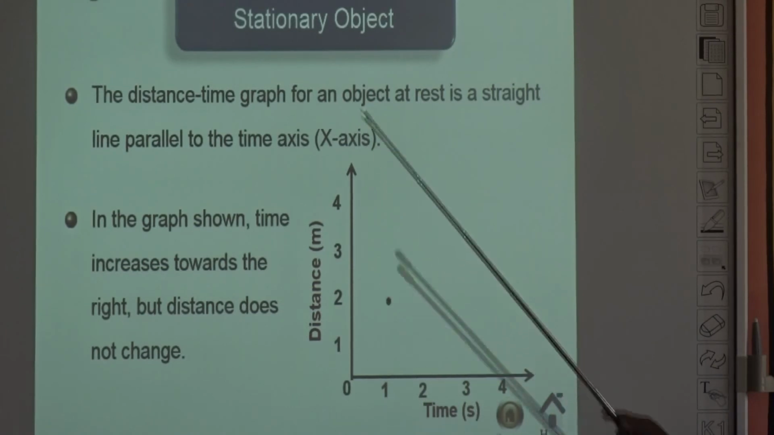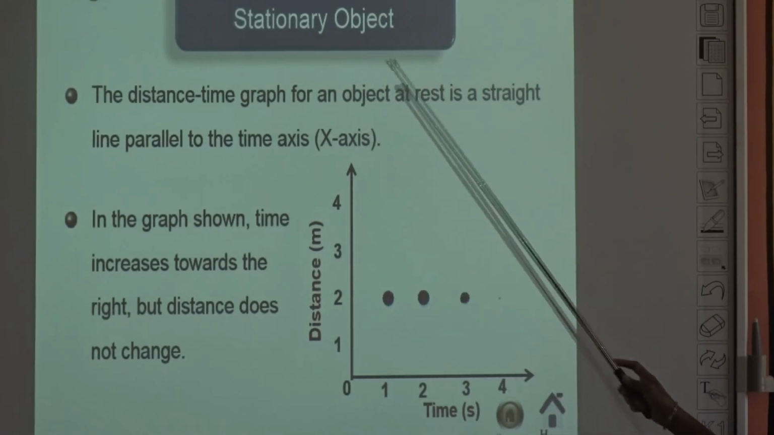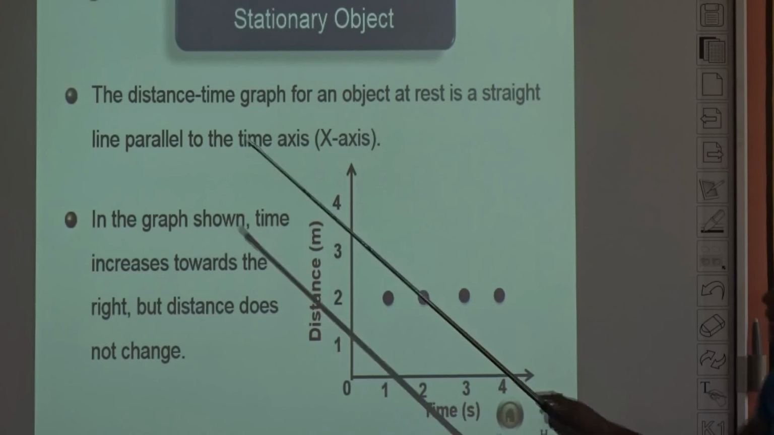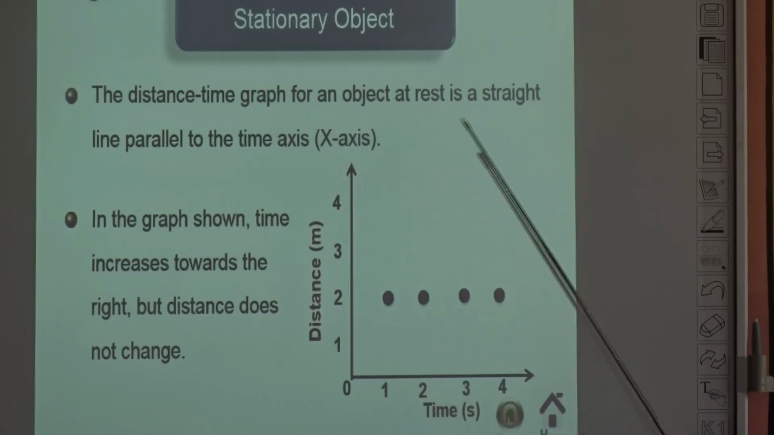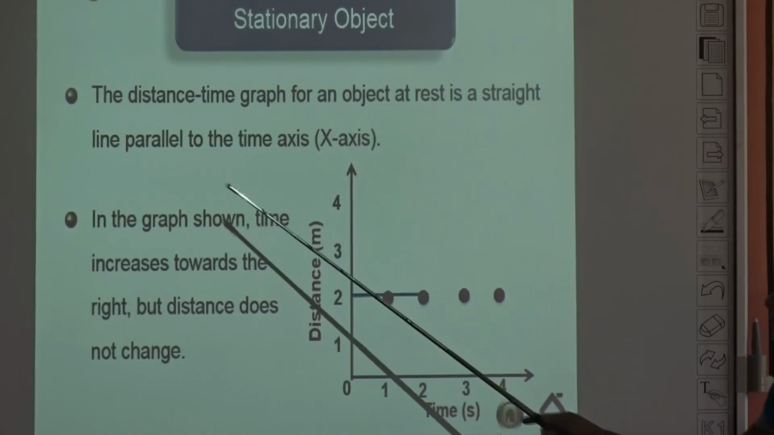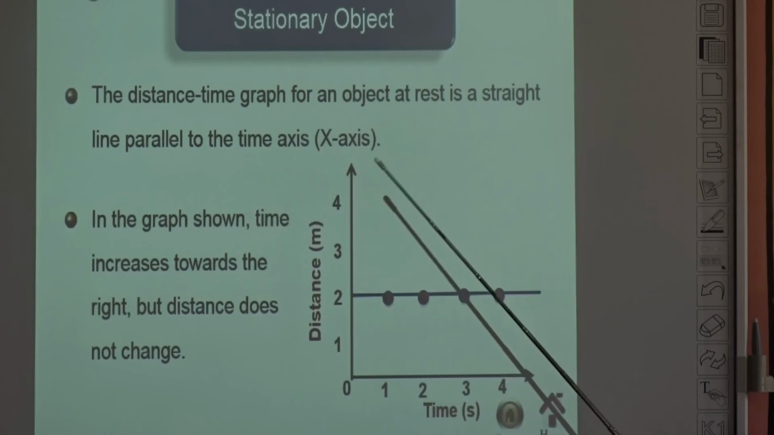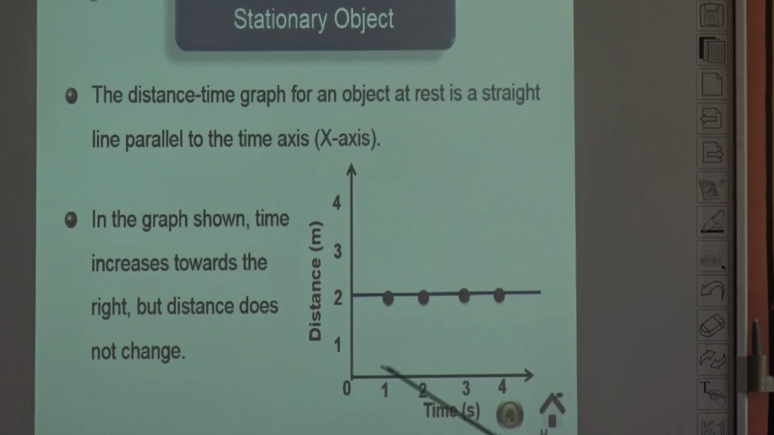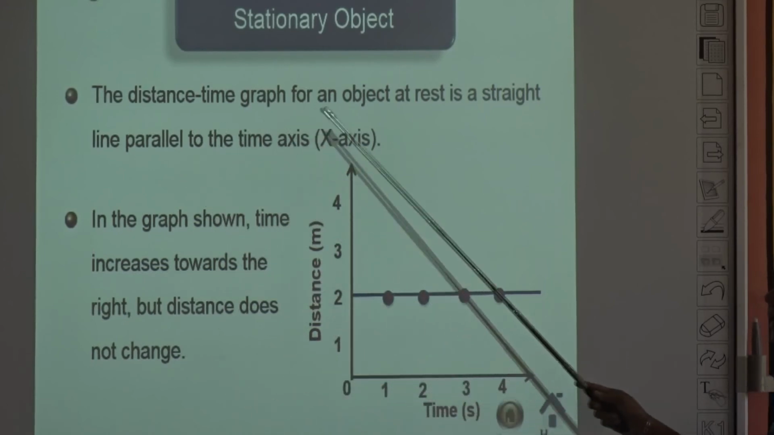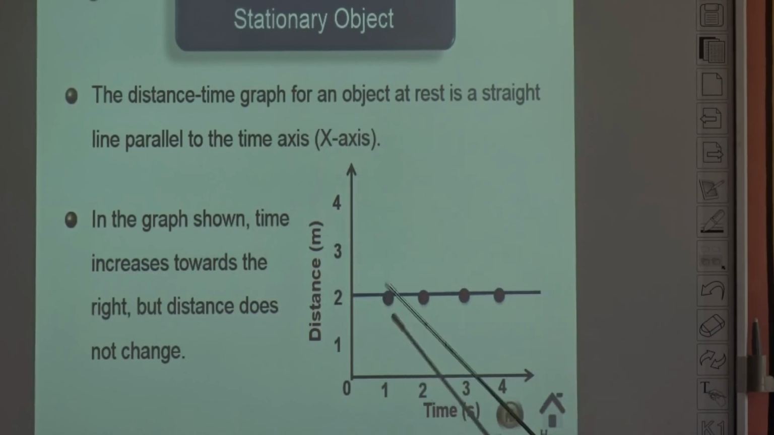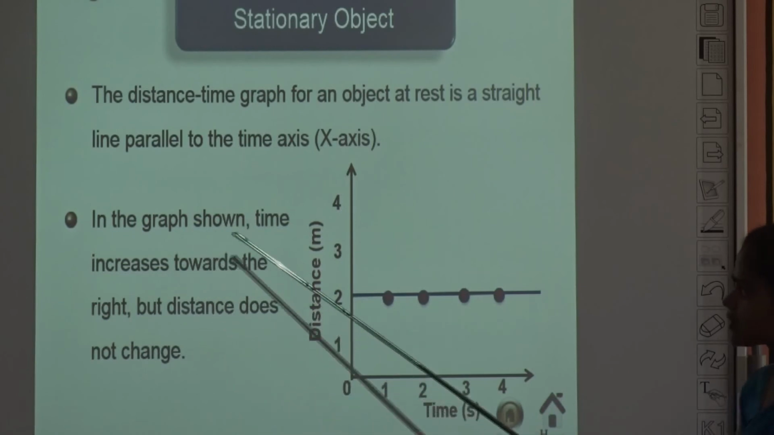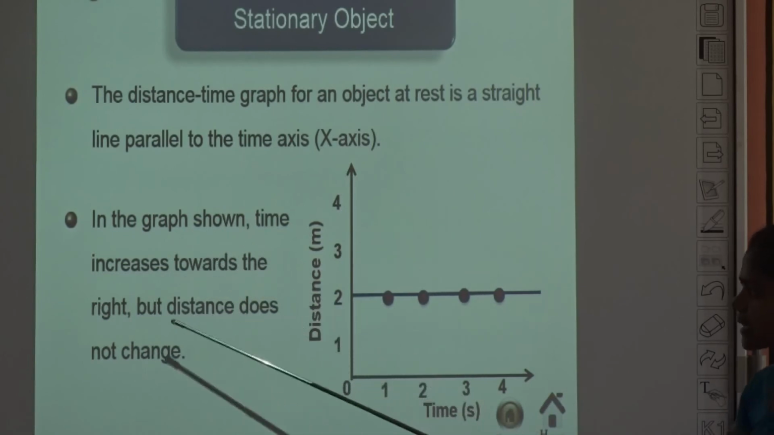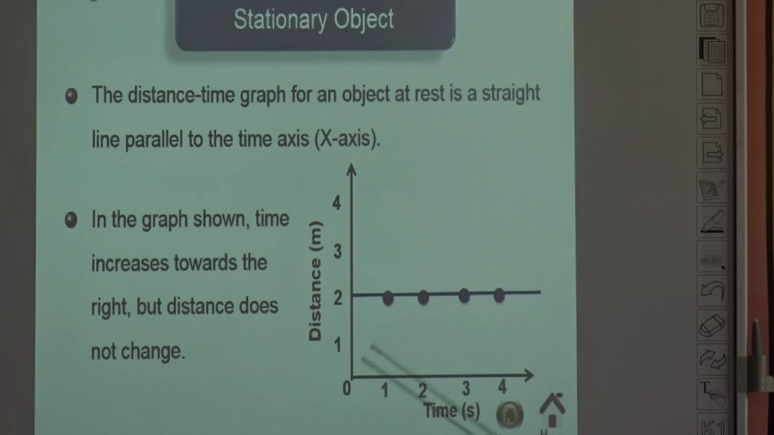First one, distance time graph for a stationary object. A distance time graph for an object at rest is a straight line parallel to the time axis, that is the x-axis. We take time on the x-axis and distance on the y-axis. In the graph shown, time increases towards the right but distance does not change.